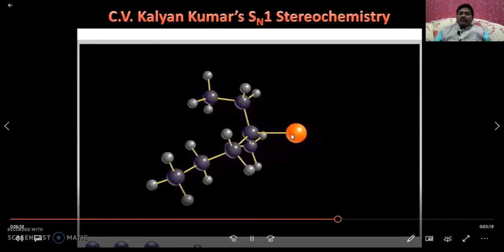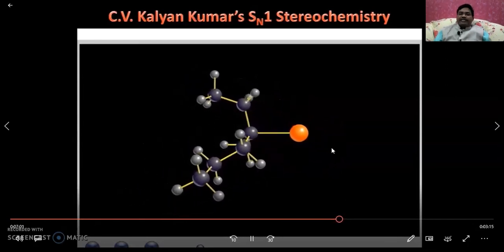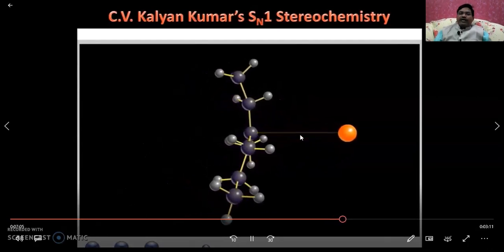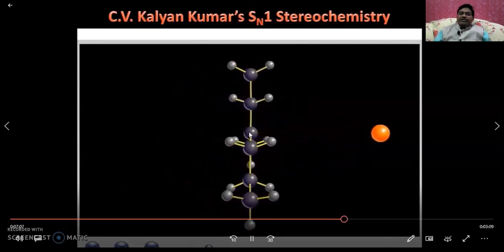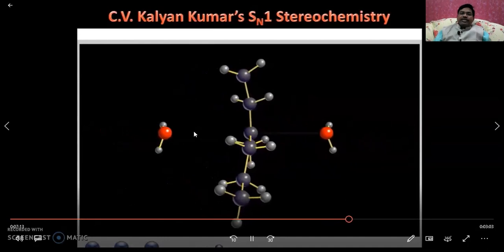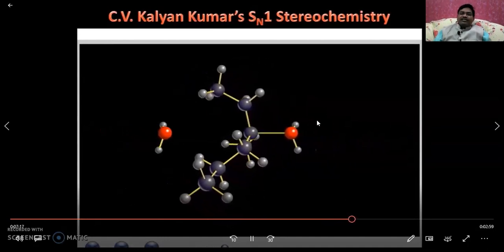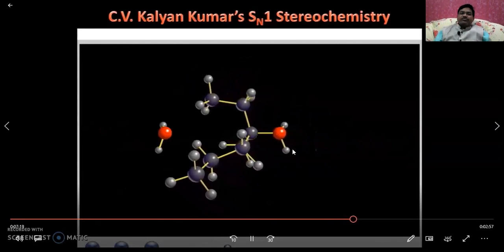This is the R configuration. You see, because on the right side there is a loss of the bromide ion, a carbocation is formed, and this carbocation may be attacked on both sides with the same probability. It can attack here or attack here. First of all, let us see the same side as the leaving group is present. You will get the R configuration.